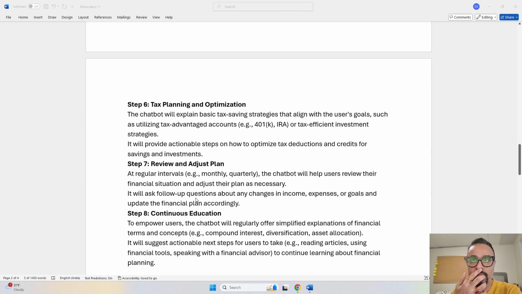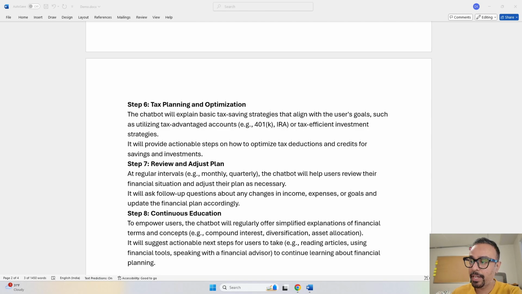So whatever plan it is providing, suppose it has provided you a plan of 10 steps and you are studying step one. In that case, you can use the chatbot functionality in the app to say that this step 1 is not self-explanatory. Can you explain that in detail? So the chatbot will explain in detail what exactly step 1 was. So that is how you can take advantage of this financial planning assistant.